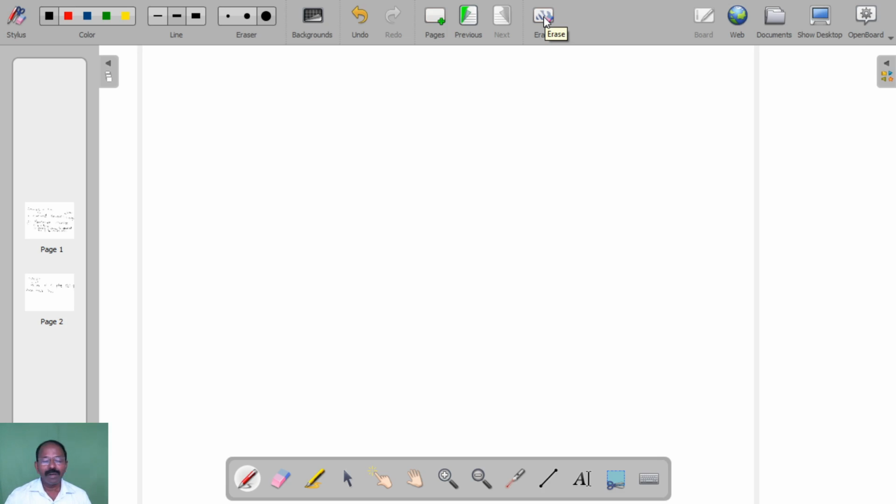A vector has magnitude and direction. To denote the direction, we use a term called unit vector.